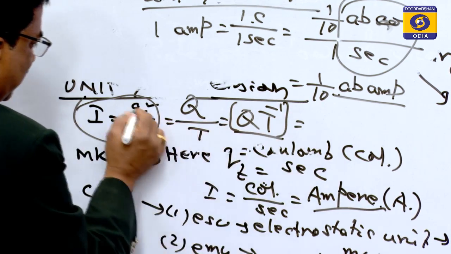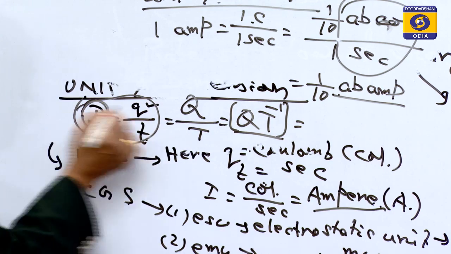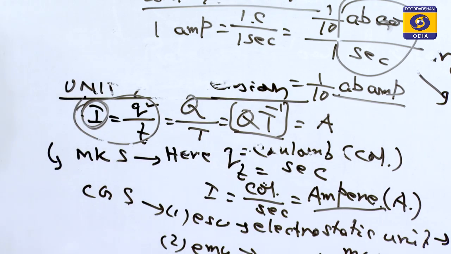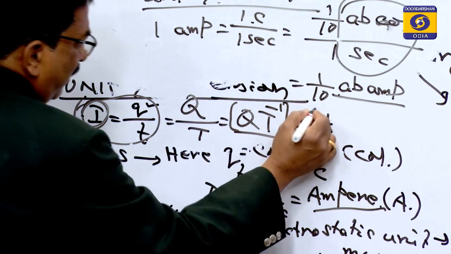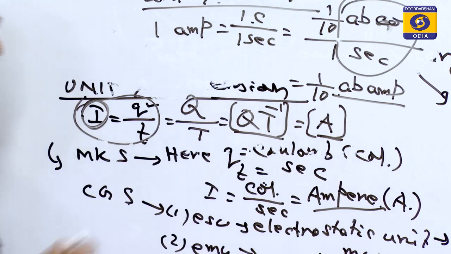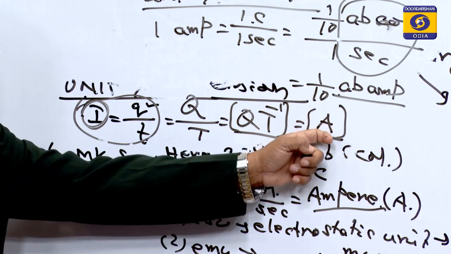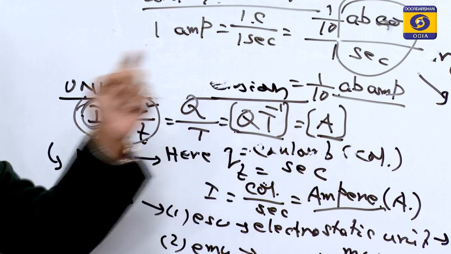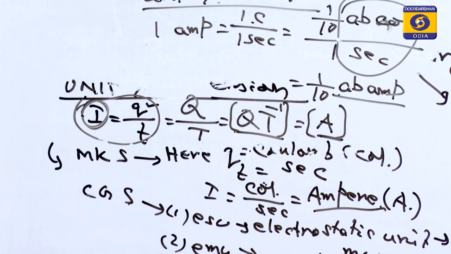Or, this I means the ampere, and ampere starts with the letter A, so this can also be written as A. So, either you write the dimension by symbol, as A, or in terms of Q and T inverse, that is its dimension.